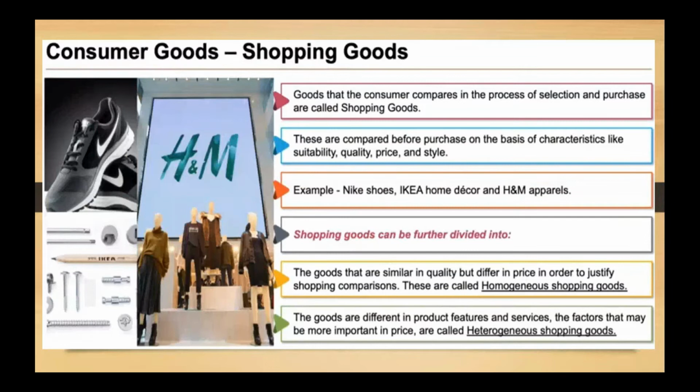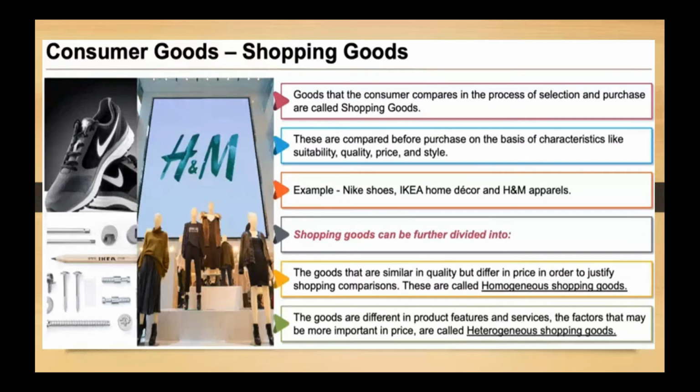Then you have shopping goods. What are the shopping goods? As I said earlier, these are little expensive goods which you do not purchase on a daily basis. They have certain characteristics like quality, price, style, suitability, and we compare them before purchasing. For example, if you want to buy a pair of shoes for yourself, then you see Bata shoes are there, Adidas is there, Nike is there. You start comparing their prices. You start comparing which is more reliable, which is more durable, and then you take the decision of purchasing them.